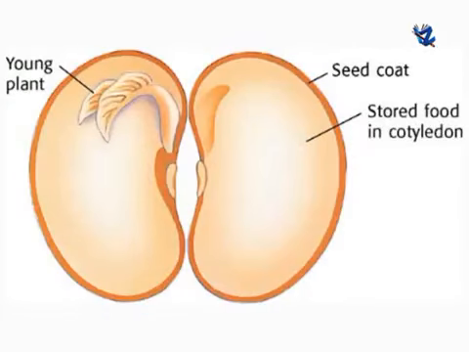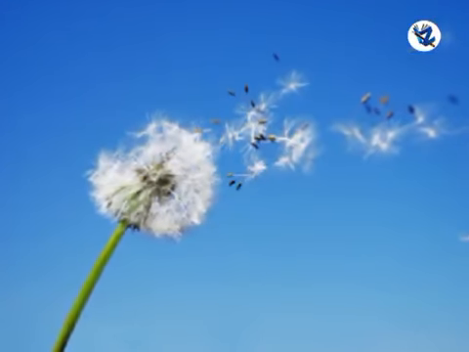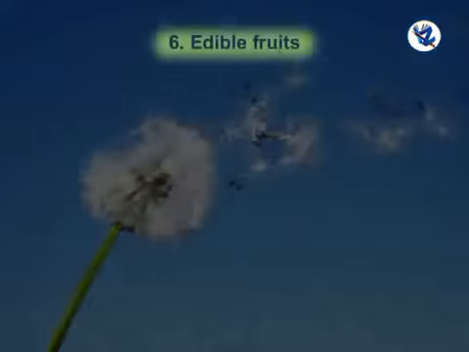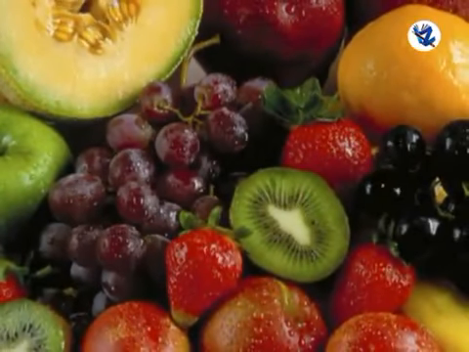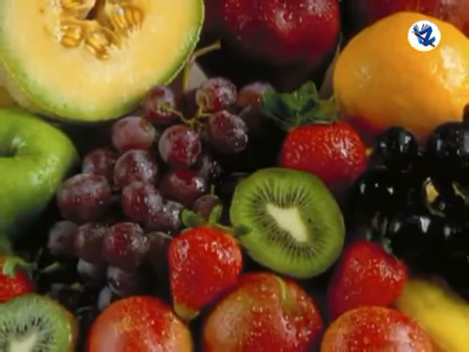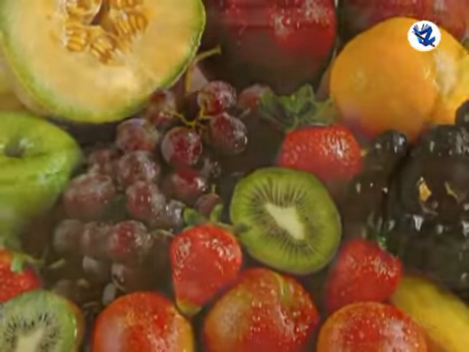It gives protection against mechanical shocks, fluctuations in temperature and dry conditions. Then dispersal. Some seeds produce various structures which are helpful in transportation to distant places. Edible fruits. Many fruits are consumed by different organisms and the seeds are thrown. Thus, development of fruits and seeds plays a significant role in the spread of the species.